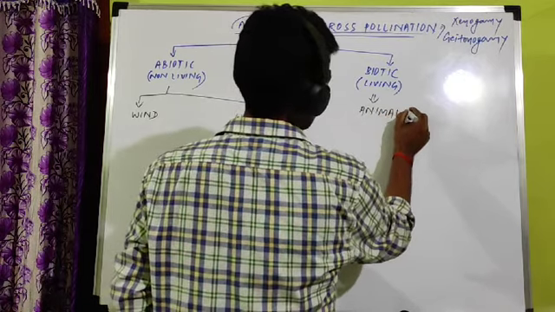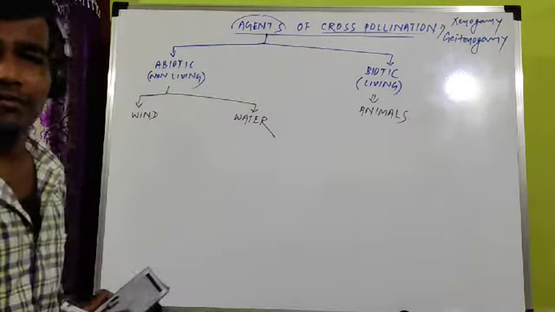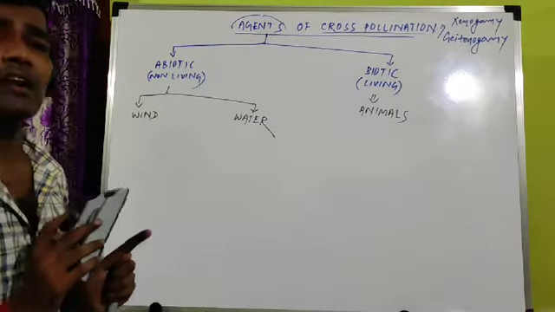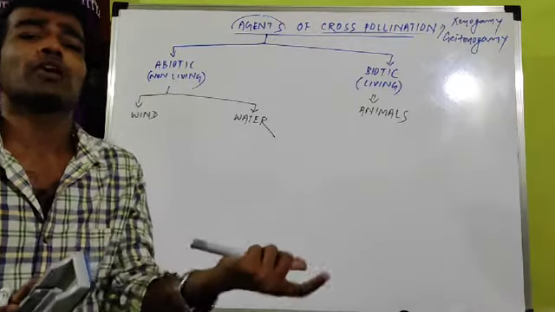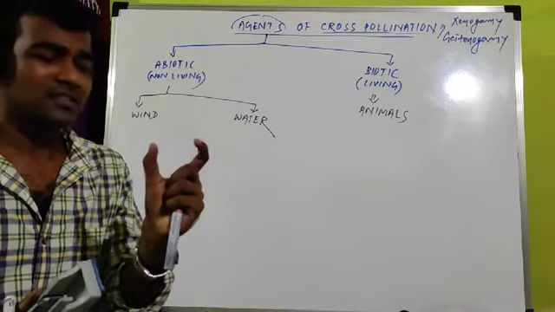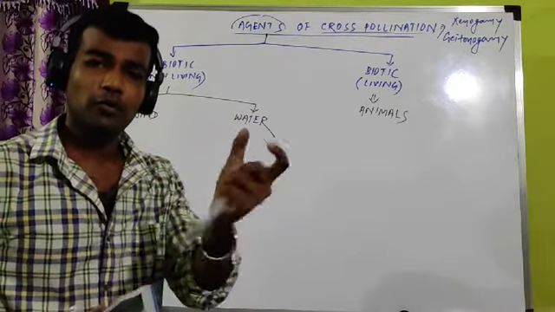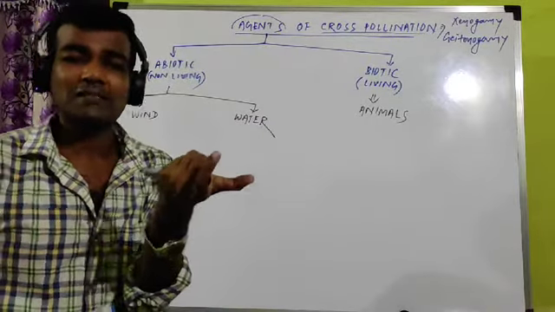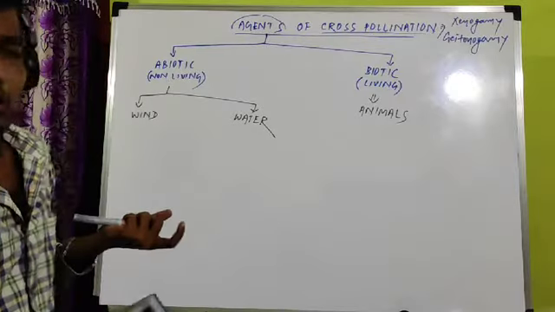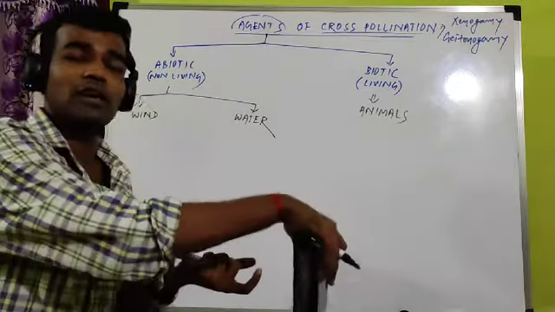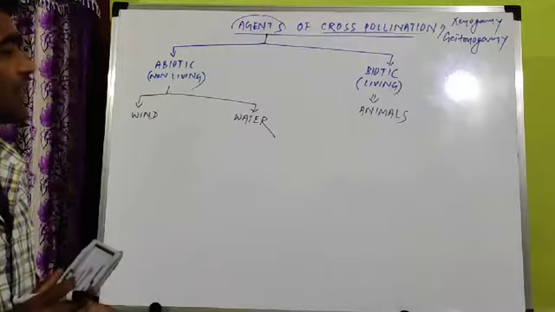Animal. No other organism. Bacteria cannot be used. Bacteria is also living, but bacteria cannot be used because bacteria are smaller than pollen grain. What is the size of pollen grain? I had already told you. It is 25 to 50 micron, but bacteria are 3 to 5 micron, maximum 5. So that's why bacteria are smaller. Clear? They will die if pollen grain will hit them. So that's why bacteria cannot transfer.